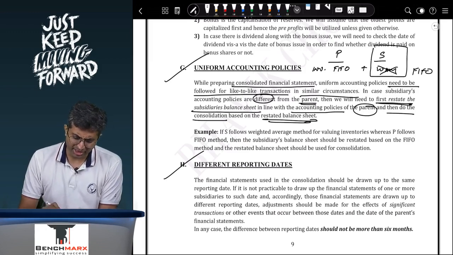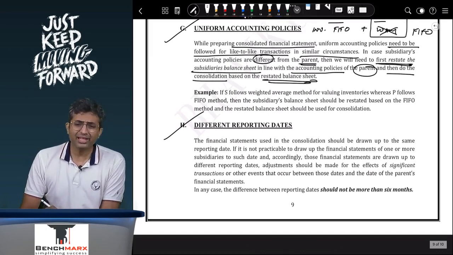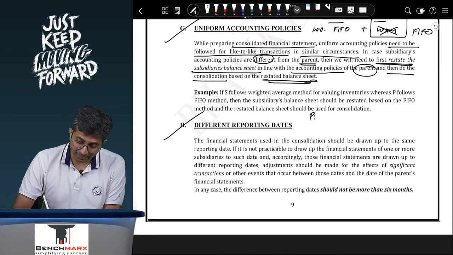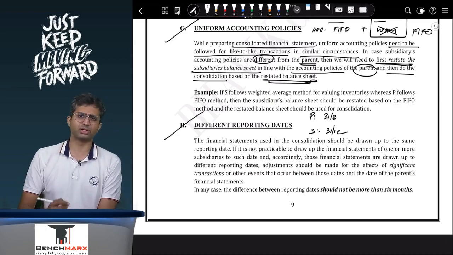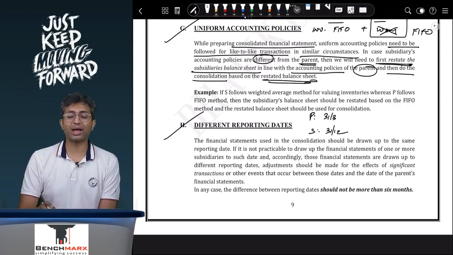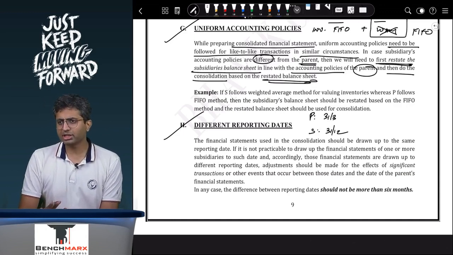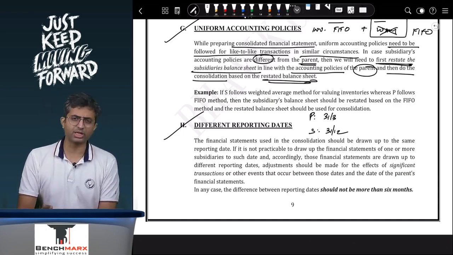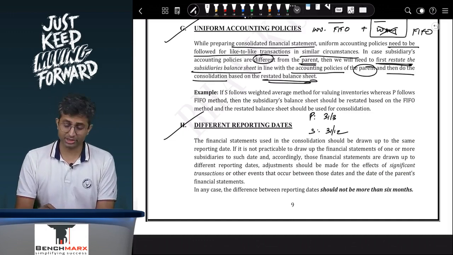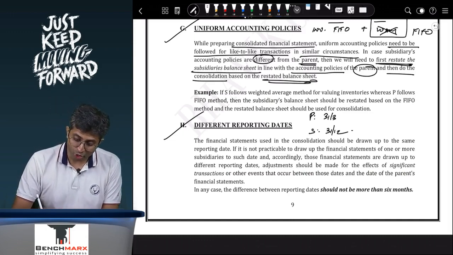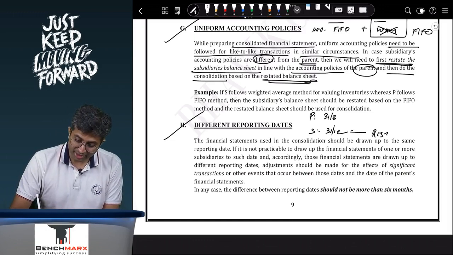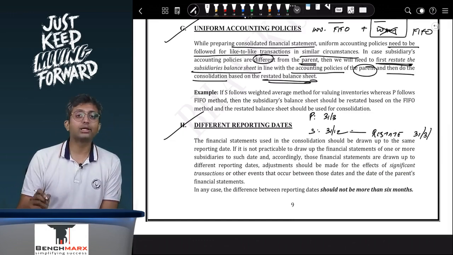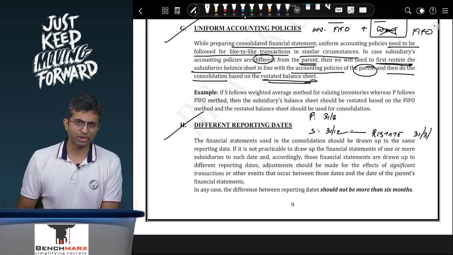So we have given the same example. And then there are different reporting dates, like the parent may be an Indian company which has a 31st March year ending, but a subsidiary may be a US company which might have a 31st December year ending. Now consolidation has to happen at similar dates. It can't be that you are taking the parent's balance sheet on 31st March and the subsidiary's balance sheet on 31st December. So what will you have to do? You will have to restate the subsidiary's balance sheet to bring it in line with the parent's reporting date.